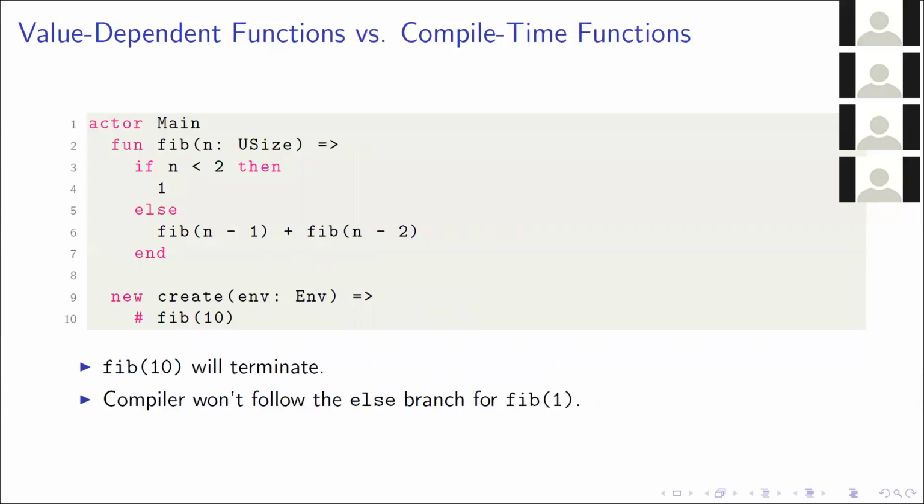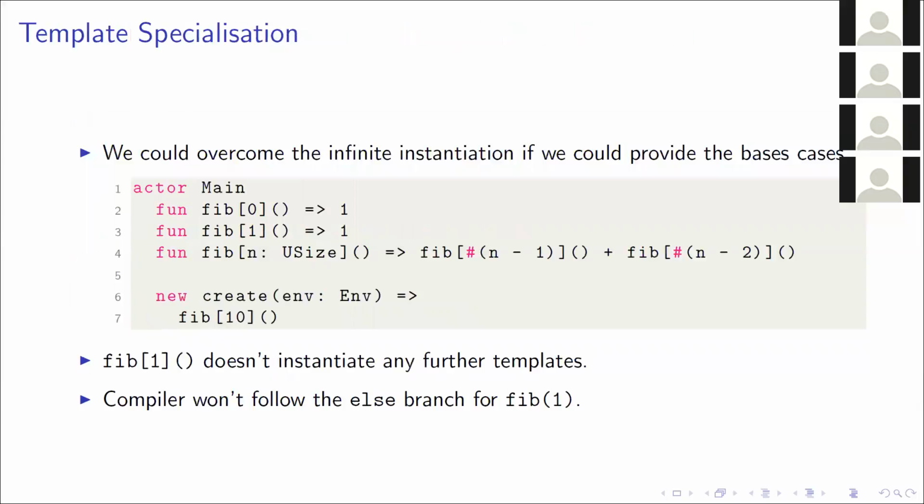Quickly compare this to a compile time function, which will terminate because when n is 1, we will not hit the else branch and we'll just return 1. So how could we avoid this infinite instantiation problem? If we could provide the base cases, we could avoid it. This is something we do here at line 2, where we have fib0 and fib1, which just go to 1. And when we instantiate fib10 and get down to fib1 in line 4, this definition will be provided and we won't have this infinite instantiation.